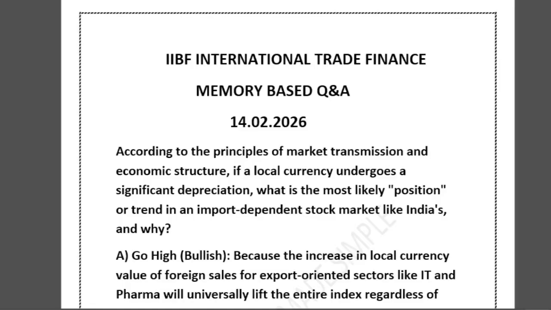Now the second thing, the impact of this: the foreign institutional investors start pulling out money. They think like this: my investments are in rupees, and if the rupee is falling, my dollar return will decrease. So they start selling Indian stock and take the money back to the US. This is called FII outflow.